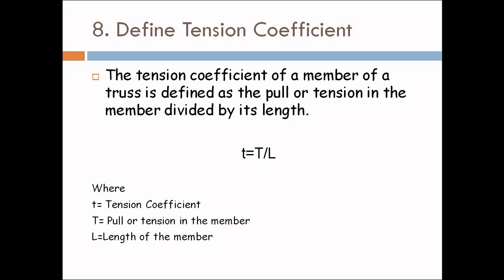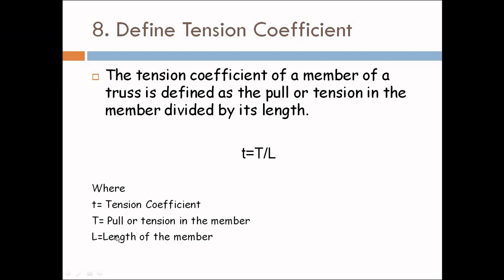First we have to find the tension coefficient for all the members. So what is tension coefficient? It is defined as the pull or tension in the member divided by its length, where small t is equal to tension coefficient, capital T is pull or tension in the member, and L is length of a member.